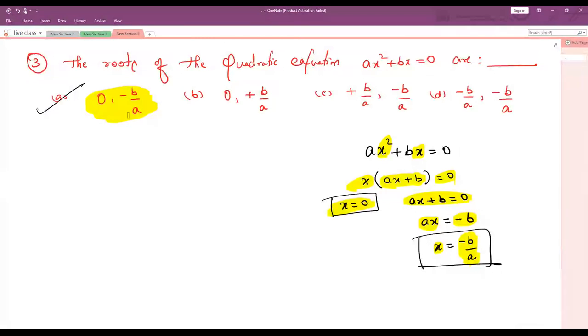Any doubt? Sorry, what minus b into a? Plus b comes to the RHS side, it becomes minus b. A into x, it is multiplied. If you have to bring to the RHS side, it becomes divided by a. Got it? Understood? Is this clear?